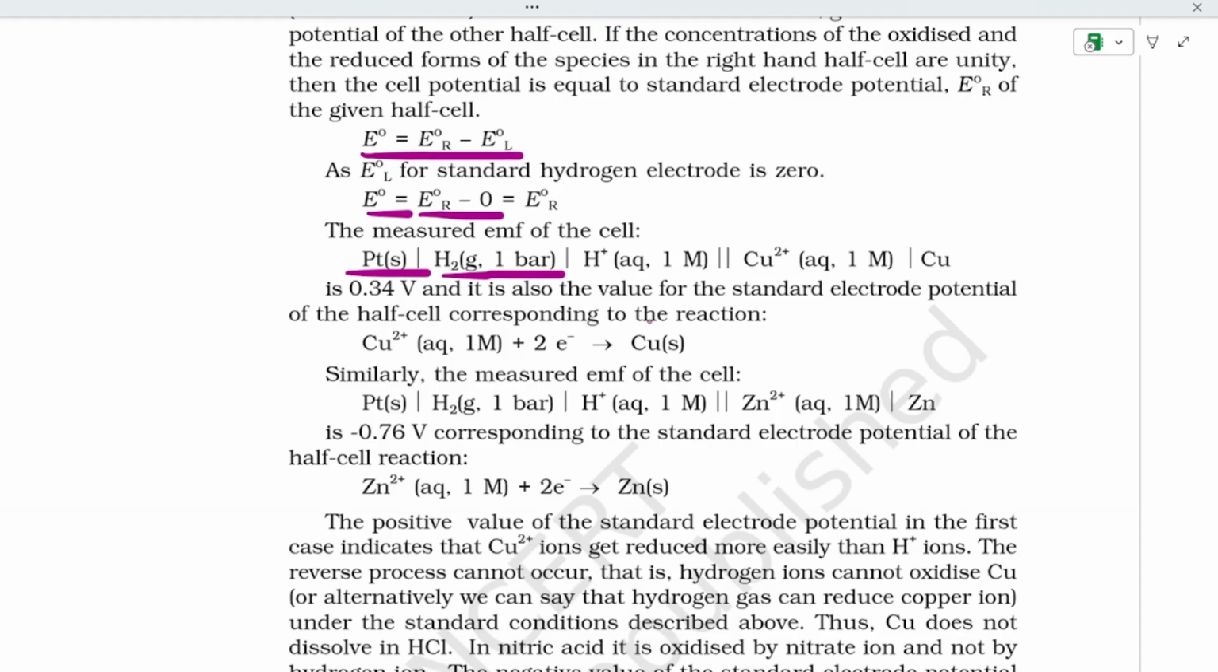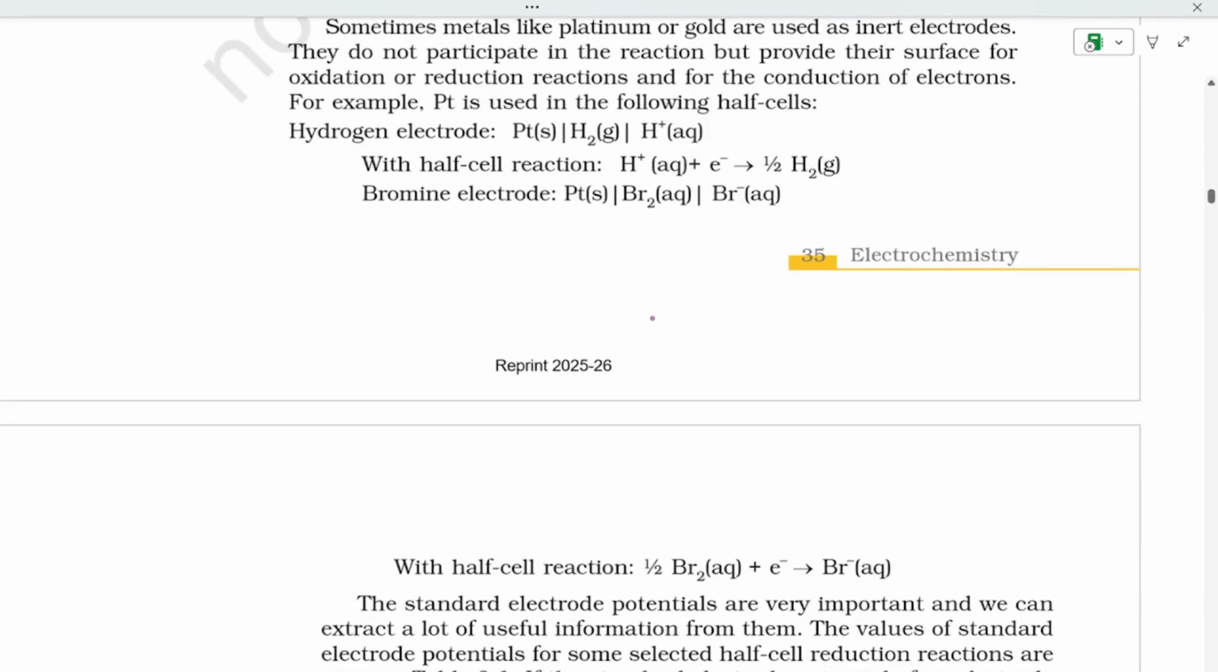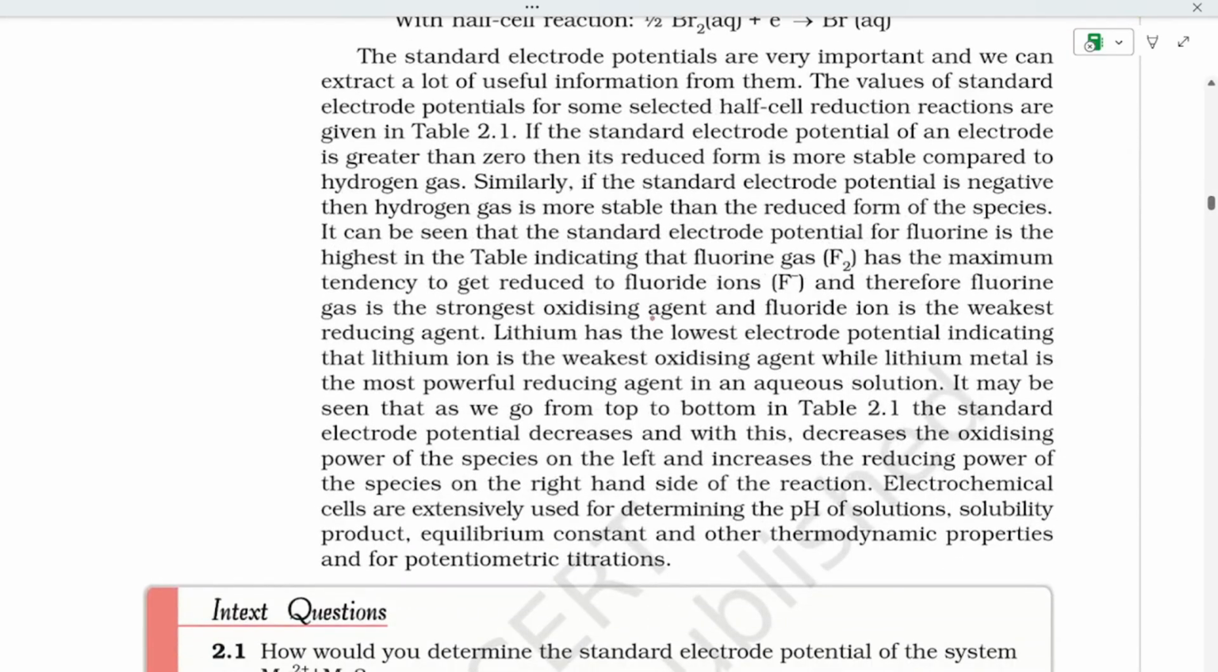These are all the reactions that we have to study. The standard electrode potentials are very important, and we can extract a lot of useful information from them. The values of standard electrode potentials for some selected half cell reduction reactions are in the table. We will discuss that table.